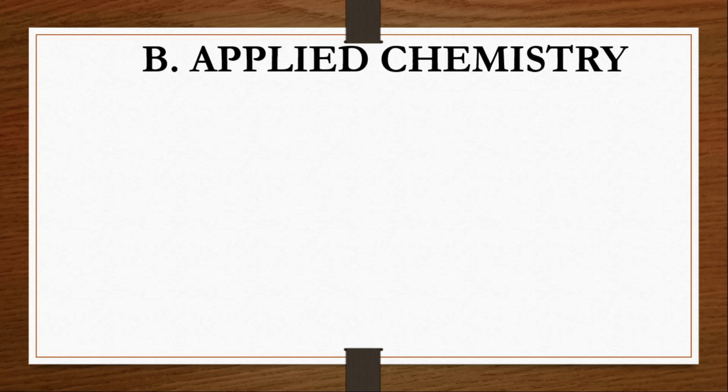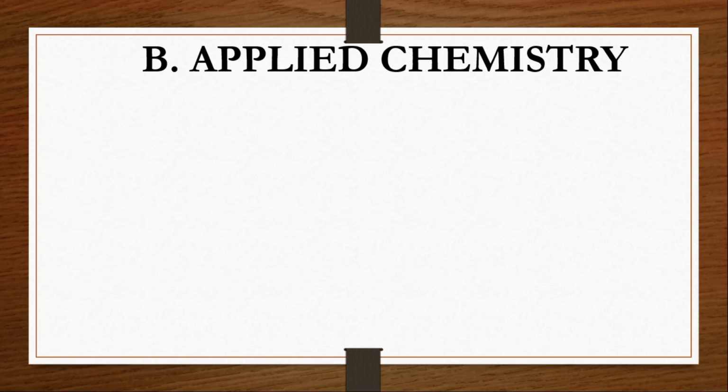Whatever the processes taking place in nature, we are going to gain a complete knowledge of them, and we are going to apply that for the help of mankind, for the benefit of mankind, to increase the comfort zone of mankind, and that is what is called applied chemistry. I'll repeat the statement. Applied chemistry deals with the application of the knowledge of chemistry for the benefit of mankind.